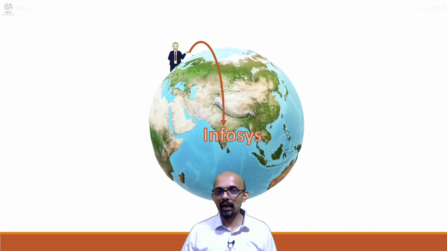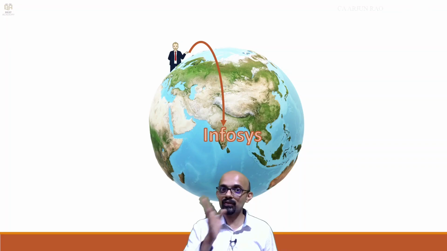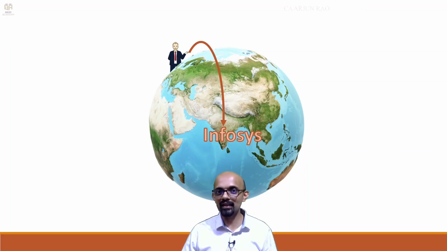So the barrier of multiple accounting standards is removed, thereby making it easier for investors like Mr. John to invest in companies in India. The same is true for Indian investors wanting to invest in companies outside India. So it's a win-win situation both for companies, their domicile countries, as well as the investors. It improves market access, it removes the barriers of multiple accounting standards, making it easier for the investors also.